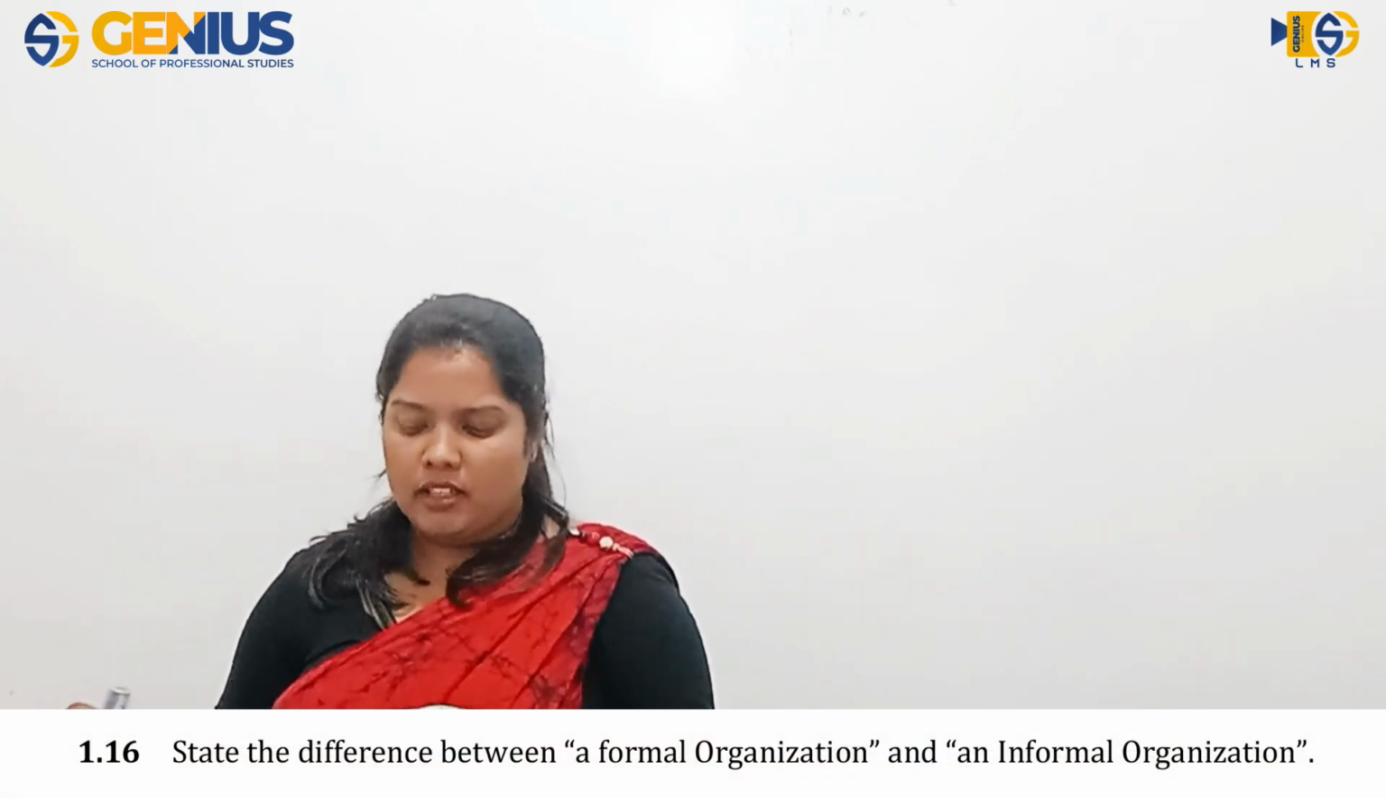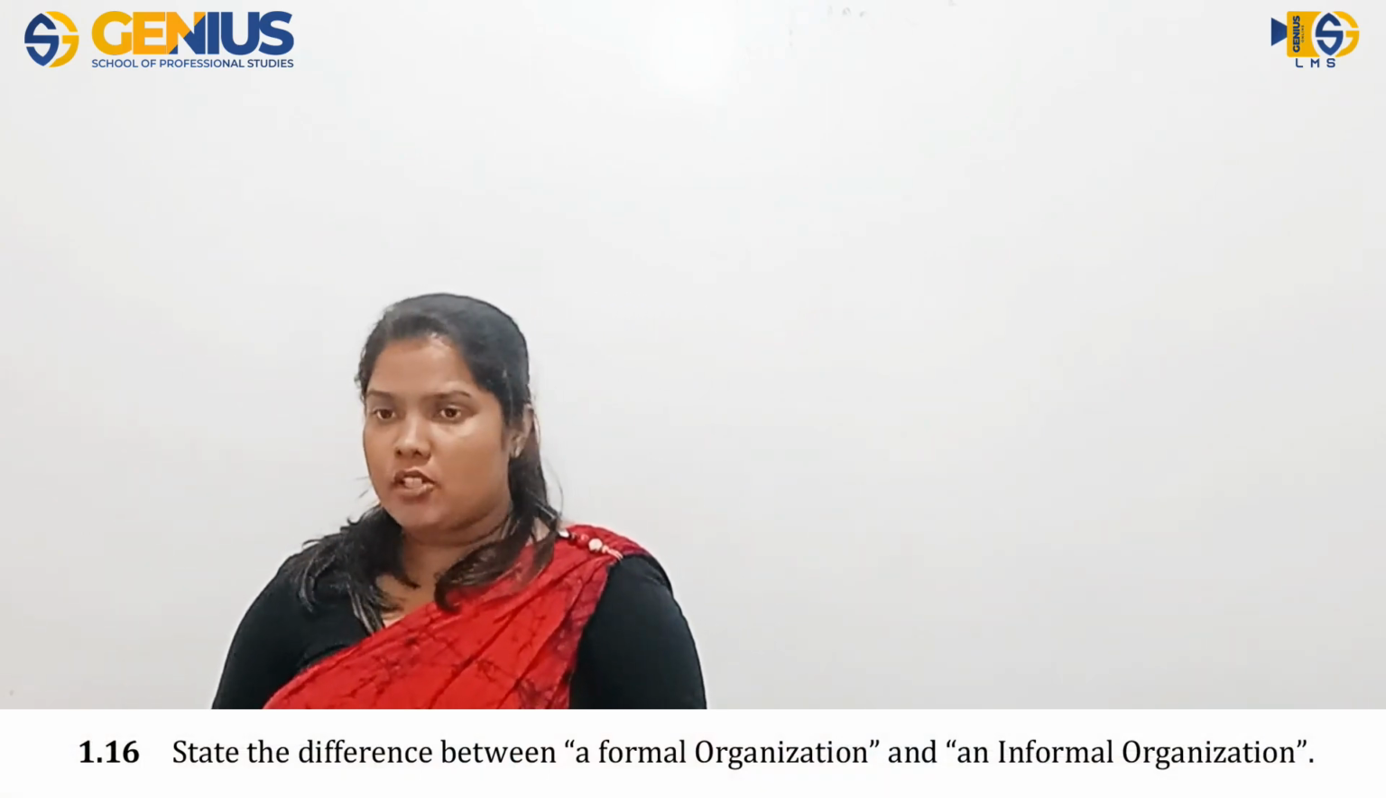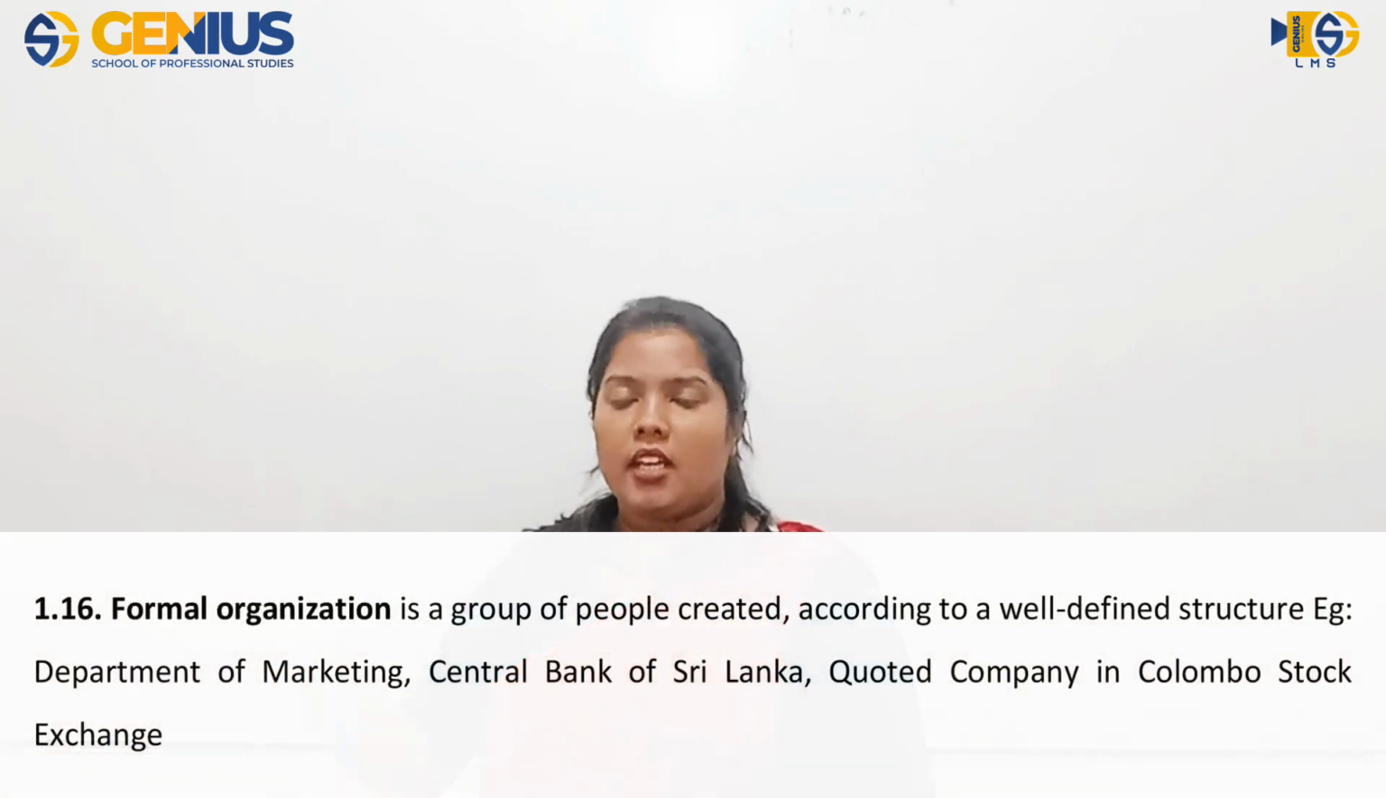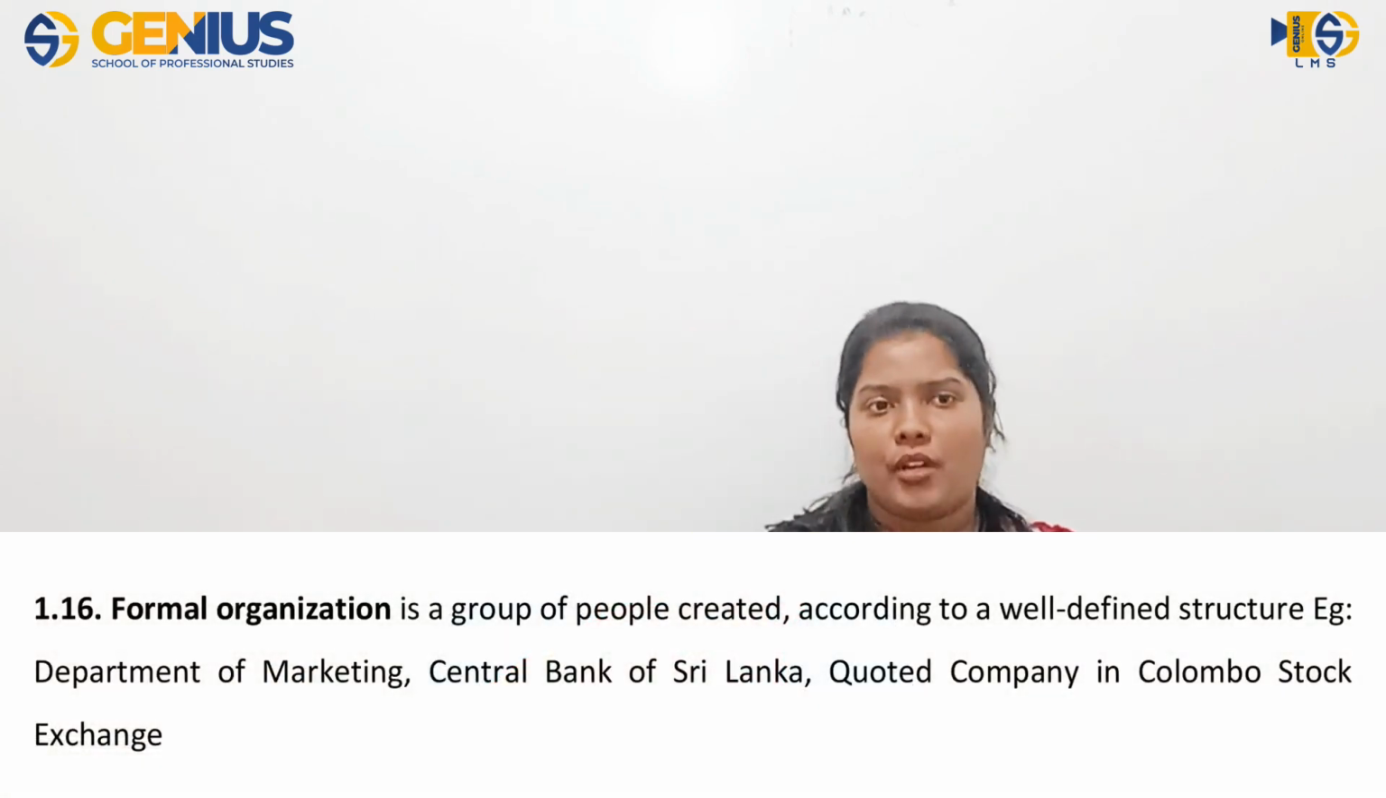Next, you are expected to write short answers, and for all these questions you will get 2 marks each. The first one: state the difference between a formal organization and an informal organization. What is a formal organization? An organization with a well-defined structure, which people have created deliberately for a purpose. That sort of organization is what you call a formal organization.